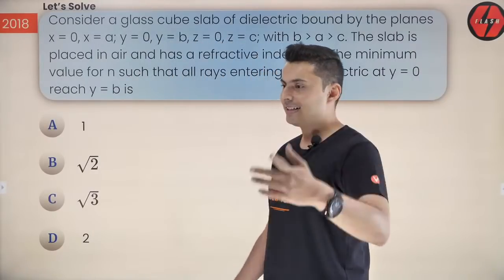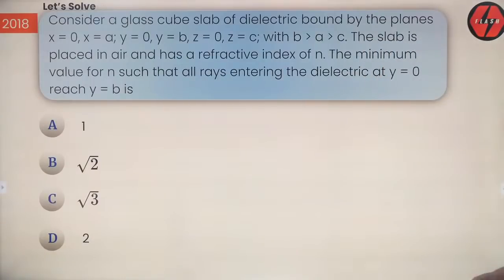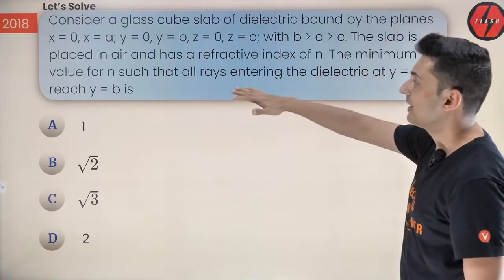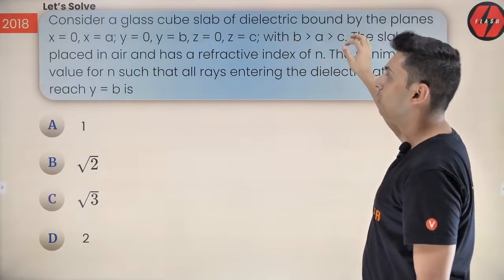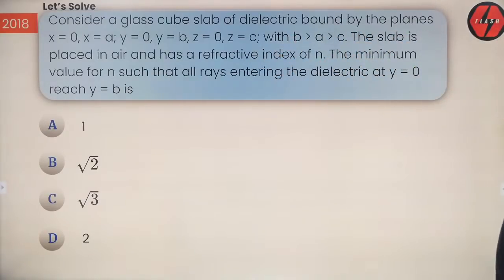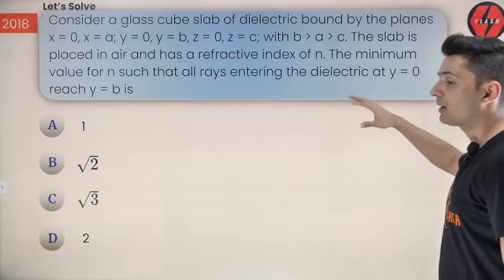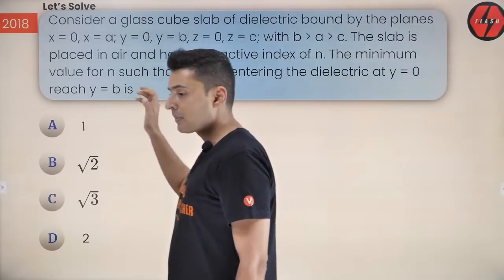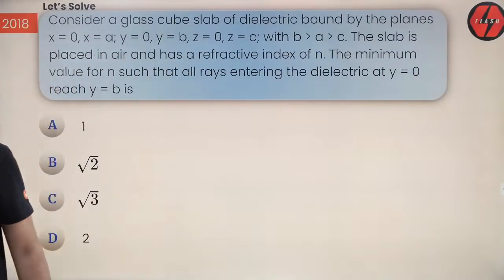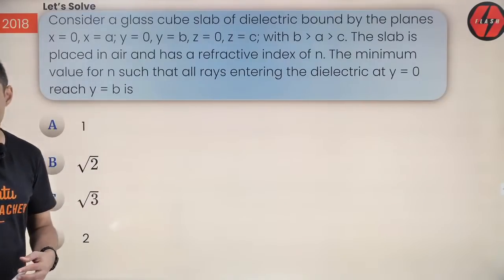Yes, cool. Let's solve the next question. Look at this. Consider a cube with planes as x equals 0, x equals a, y equals 0, y equals b, z equals 0, z equals c, and some inequality. Question is refractive index is given. Find the minimum value such that all rays which are entering from one side will go to the other side. This is the question.